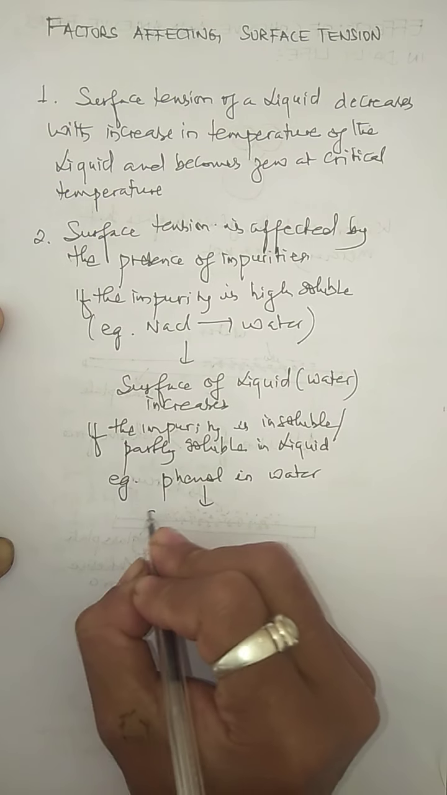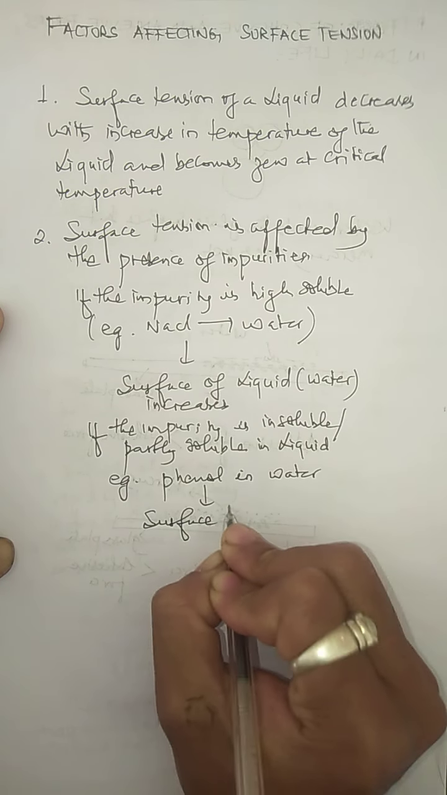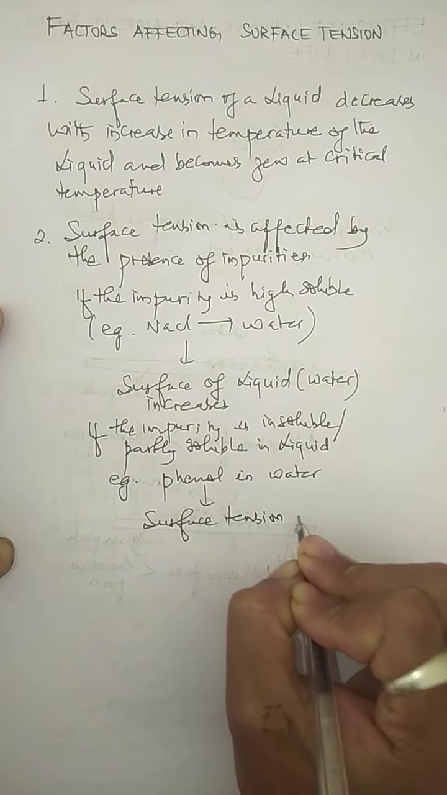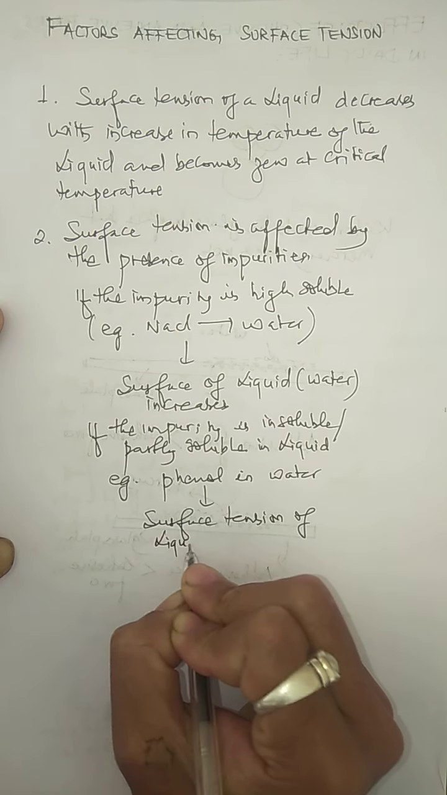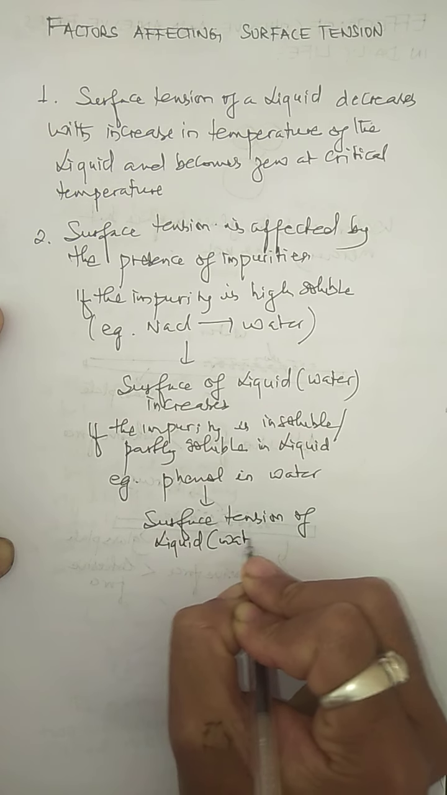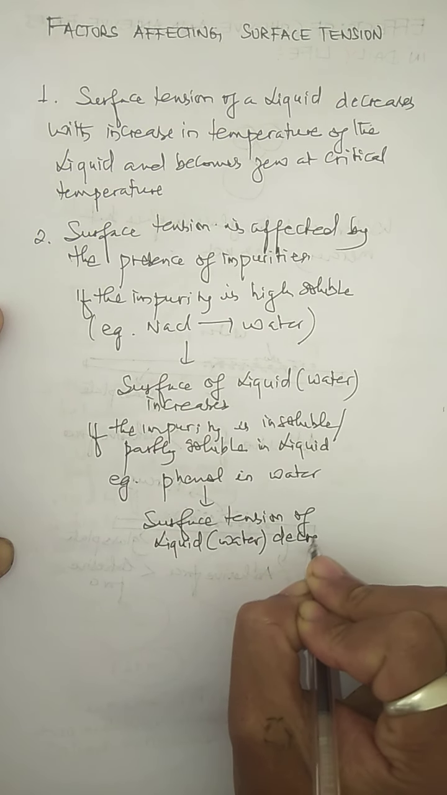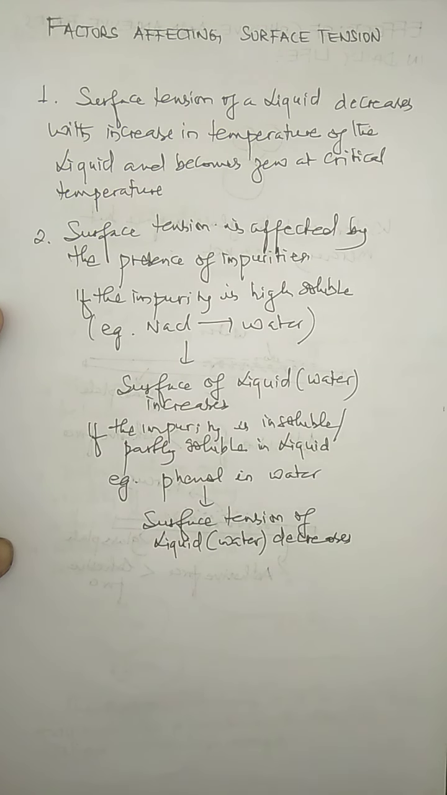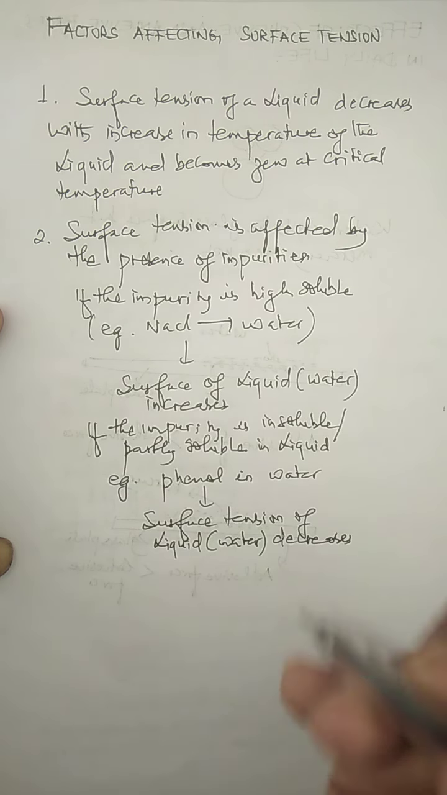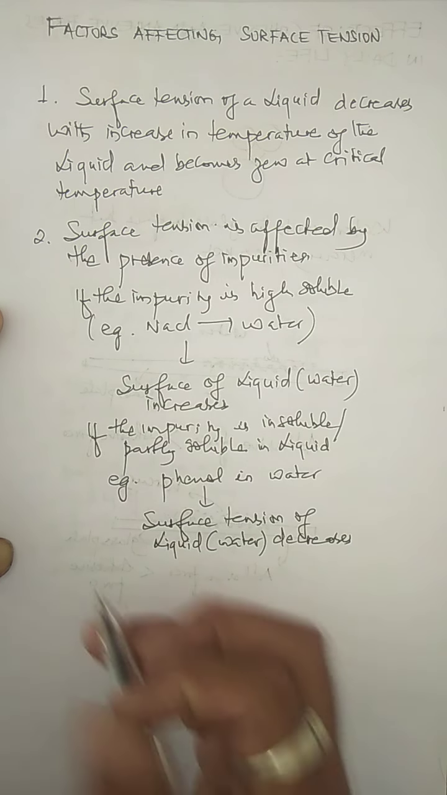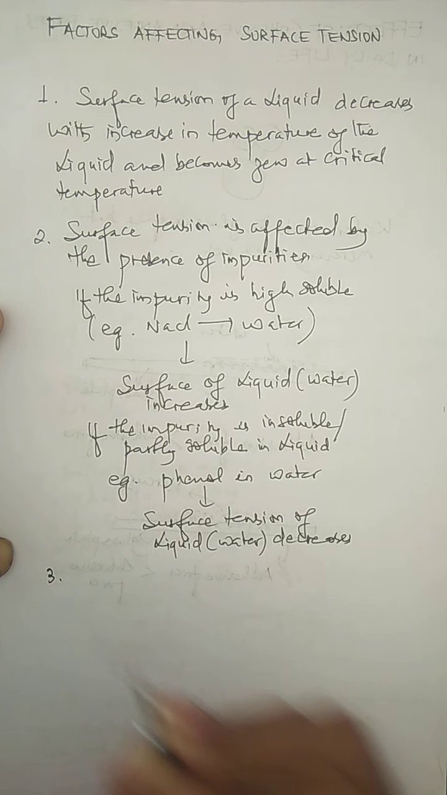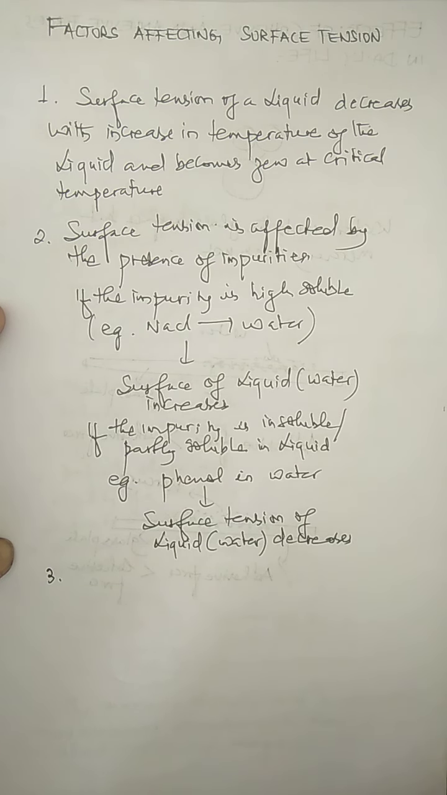In that case, the surface tension of a liquid like water decreases. So when we add an impurity which is insoluble in the liquid, the surface tension of the liquid decreases. In order to decrease the surface tension of a liquid, we need to add an impurity which is insoluble in the liquid. So this is the number 2 factor that affects the surface tension.